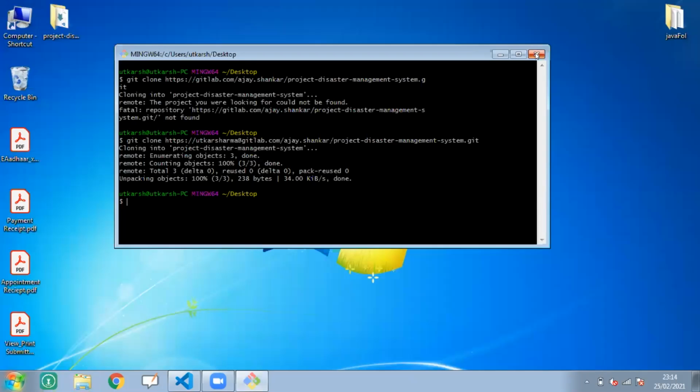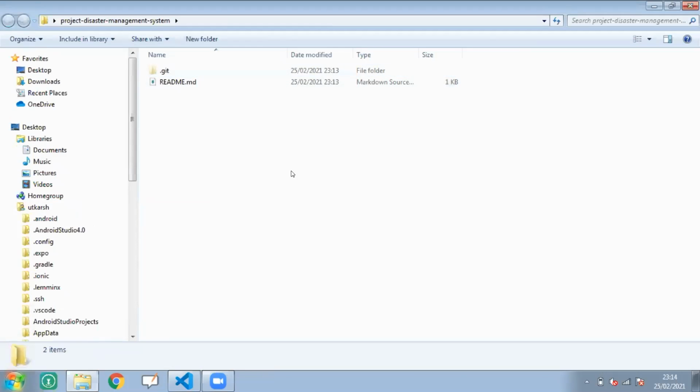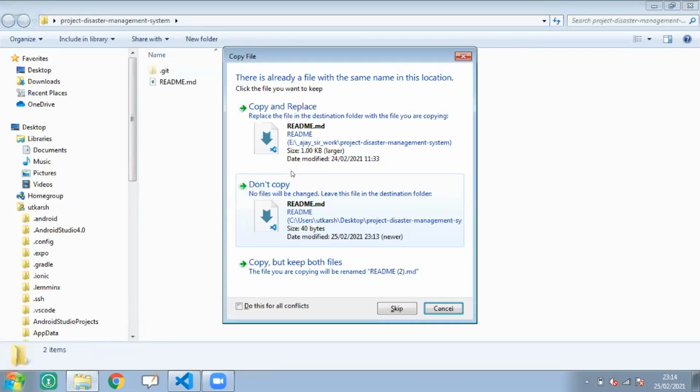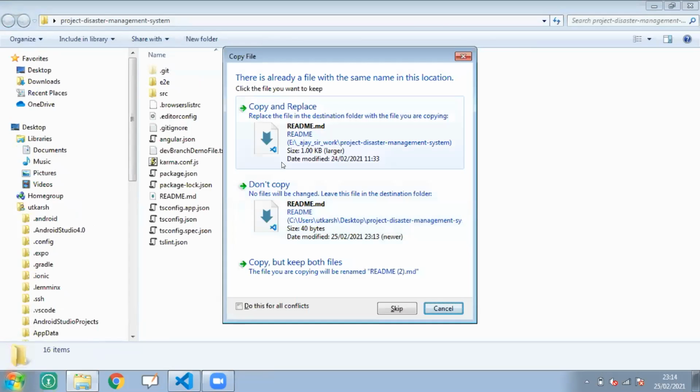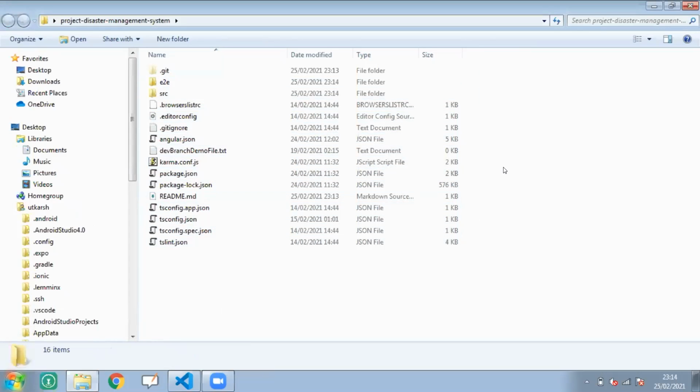I'm going here and pasting my code. You can see I have pasted all the code which I created before taking the session. So I need to push this code to Git, by which you can get this code.